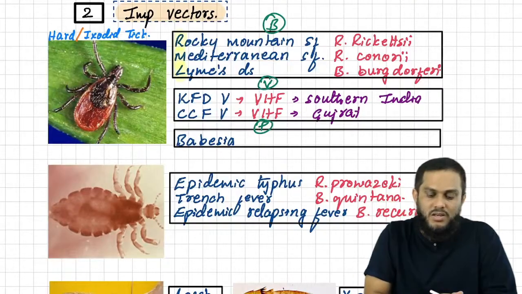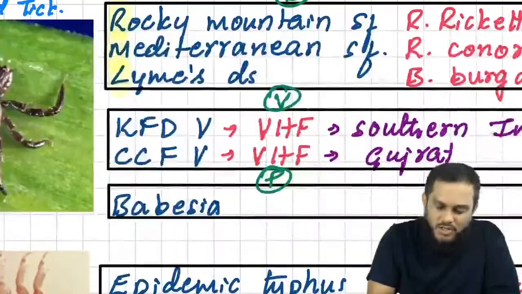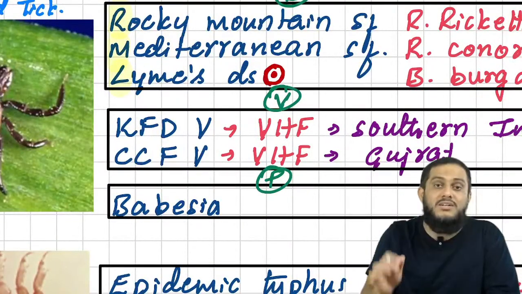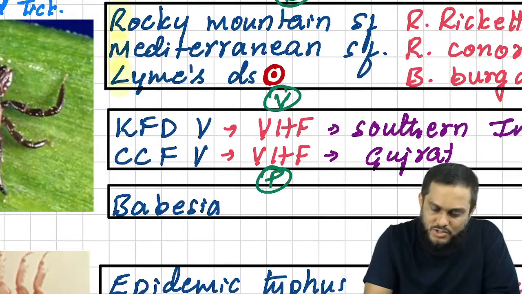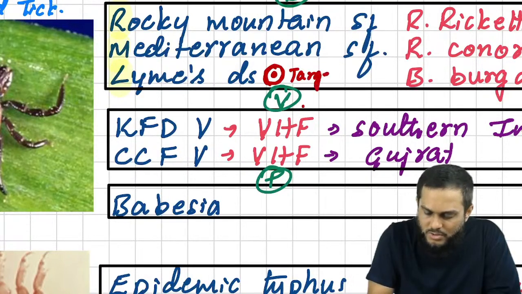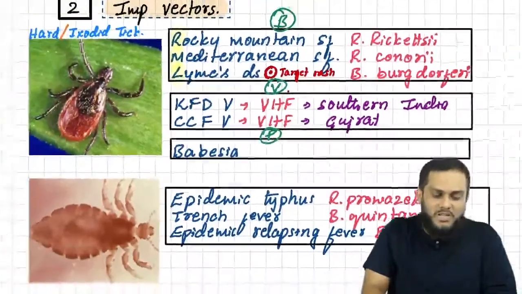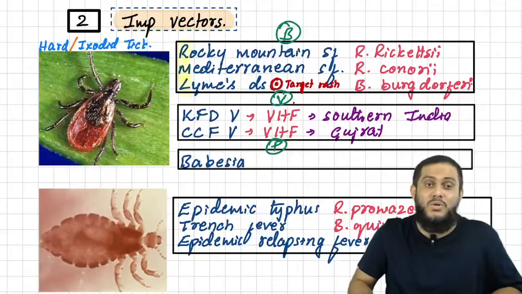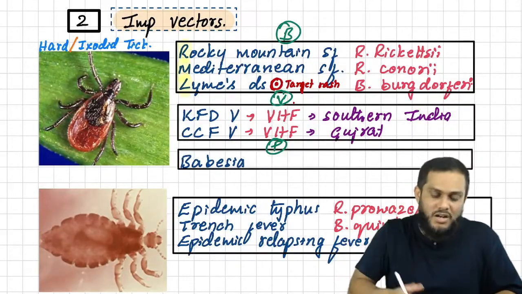Lyme's disease manifests with a rash which looks like this. The rash is known as target rash, which is also known as erythema migrans. Very, very important. So remember which are the 3 bacteria transmitted by hard tick. If you are my student, you have to say RML: R for Rocky Mountain spotted fever, M for Mediterranean spotted fever, L for Lyme's disease.